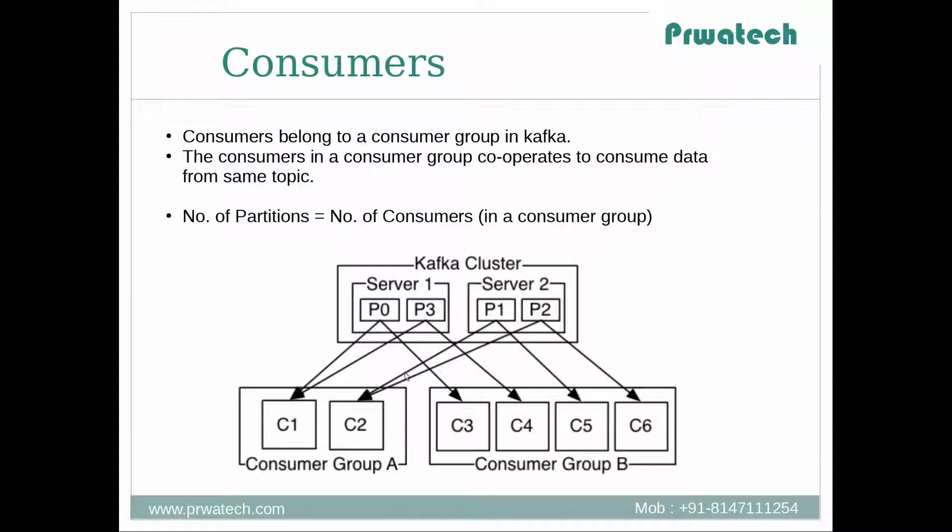If C3 consumed this partition, then C3 will always consume this P0. This P0 data will not go to C4, C5, C6. Yeah. So now let's see a demo, and we will come back to this example and understand it better.